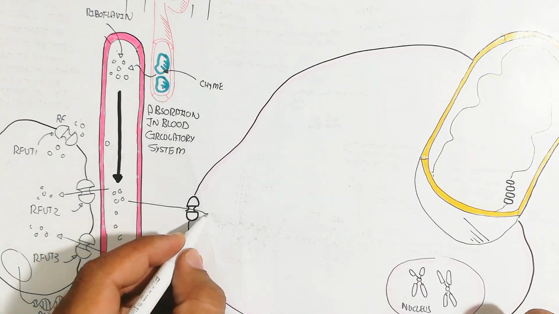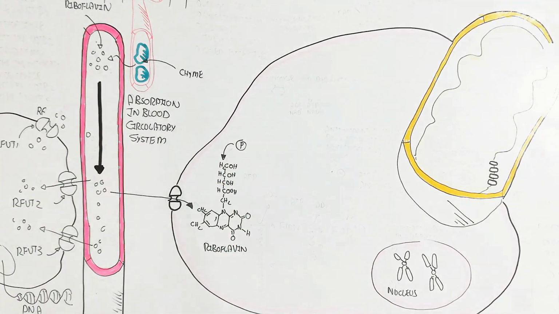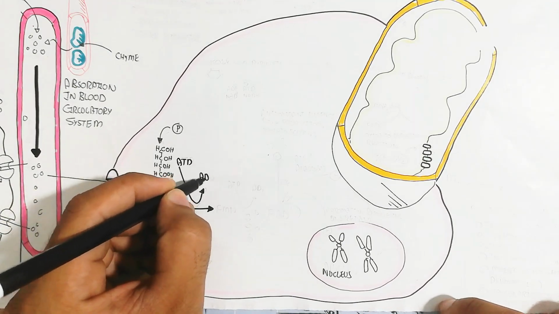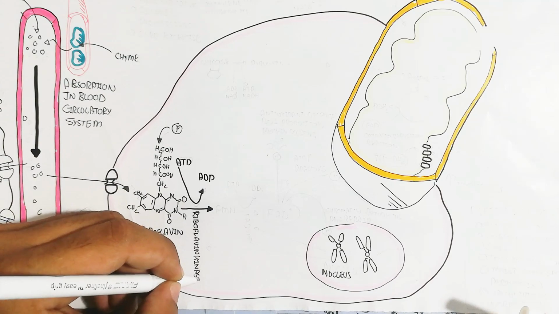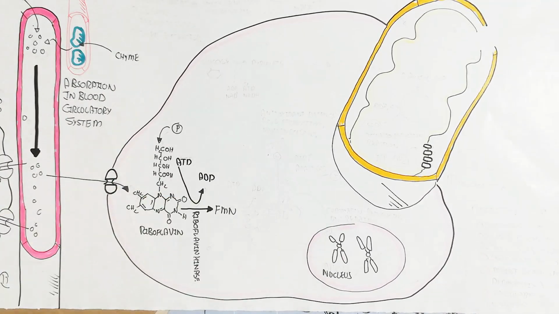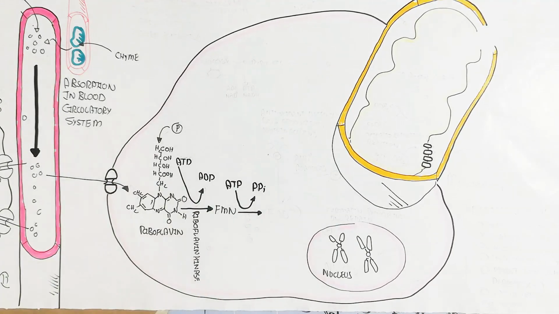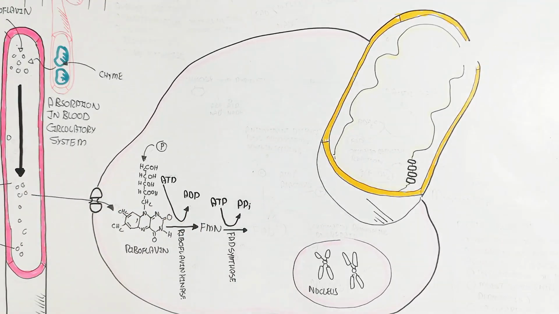So when riboflavin enters this three-ring structure containing nitrogen and carbon, it adds phosphate from ATP, which becomes ADP, in the presence of the riboflavin kinase enzyme to produce FMN.